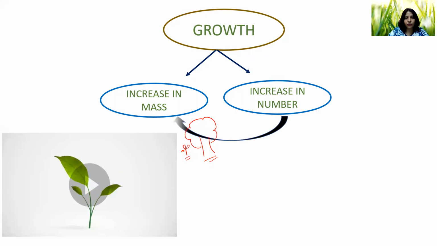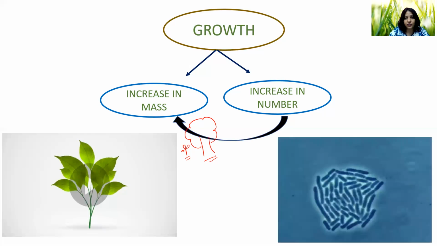Increase in number can sometimes result in increase in mass also. More branches, more leaves resulted in a very big tree, so increase in mass.